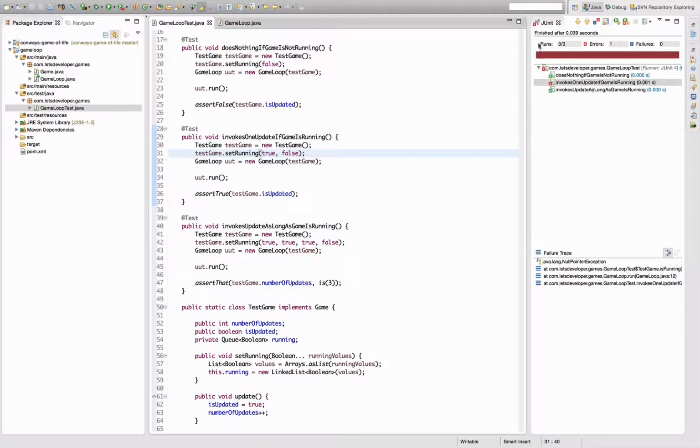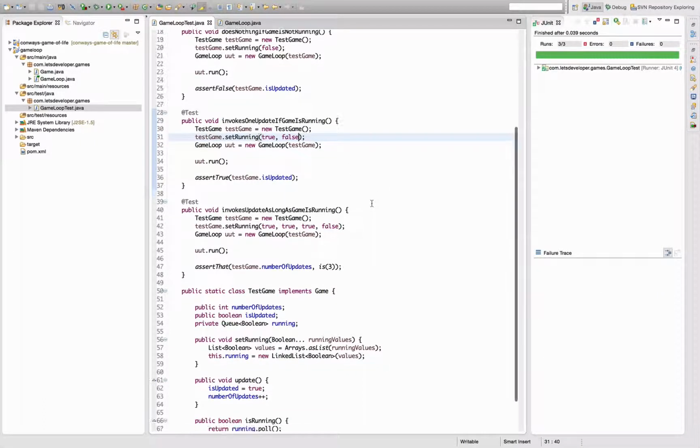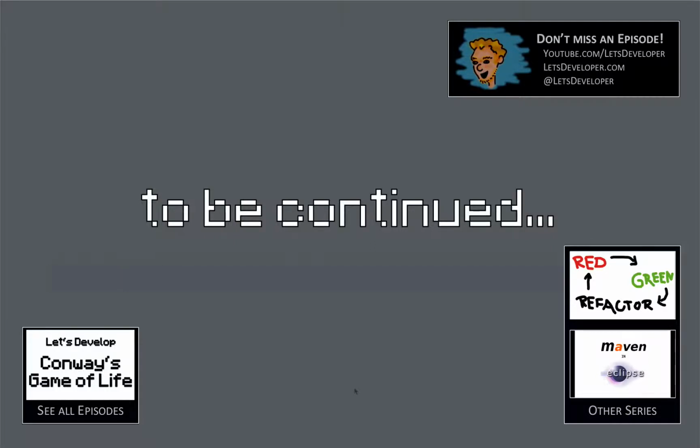So if I follow my new protocol, returning true and then false, this should be fine again, which in fact it is. This is it for today.